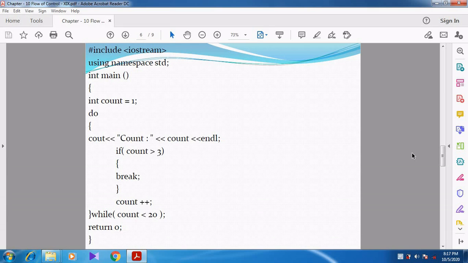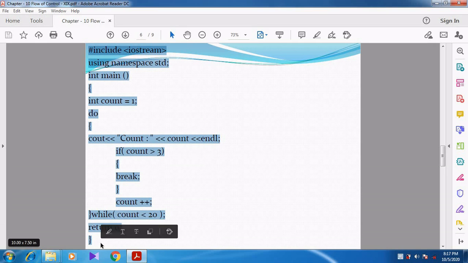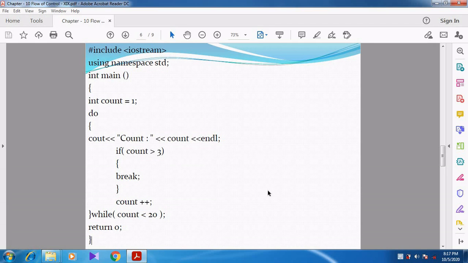Now I can show you the program. When you see this program, then you can understand the break statement. So, hash include iostream, using namespace std, then the main function is given. Inside the main function, int count equal to 1. We have declared the variable count, an integer variable that is initialized as 1.